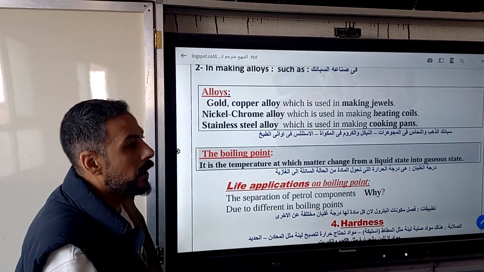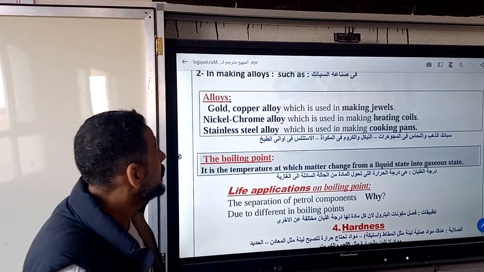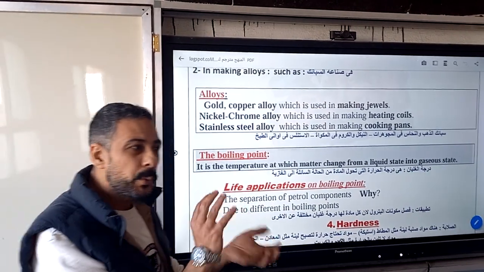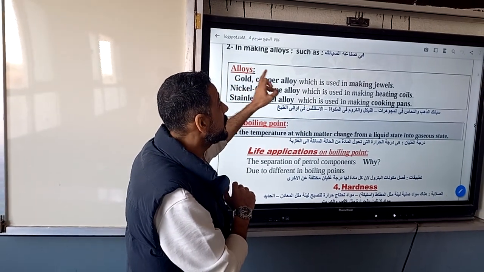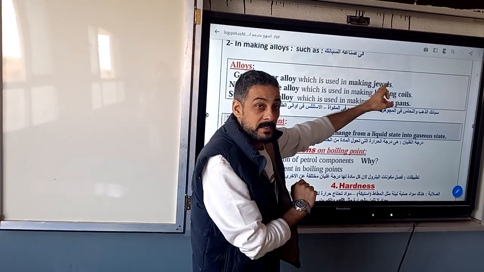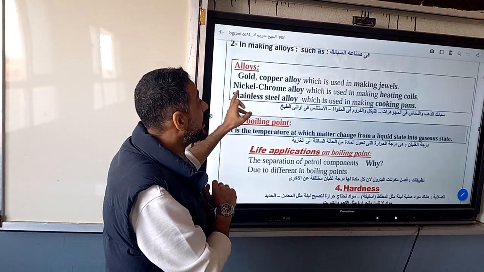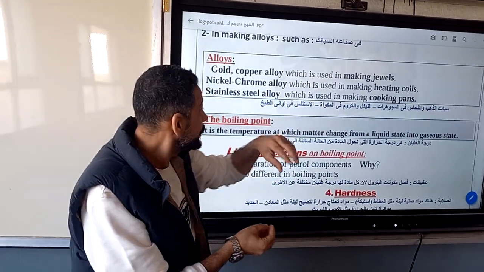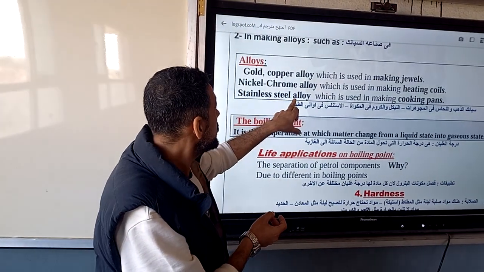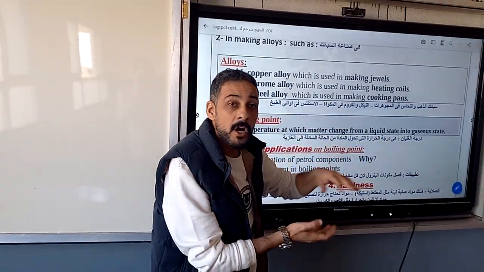What is the meaning of alloy? An alloy is a mixture between some metals. Like copper and gold alloy, it's used in jewels. Like nickel chrome alloy, it's used in making heating coils. Like stainless steel alloy, it's used in cooking pans.